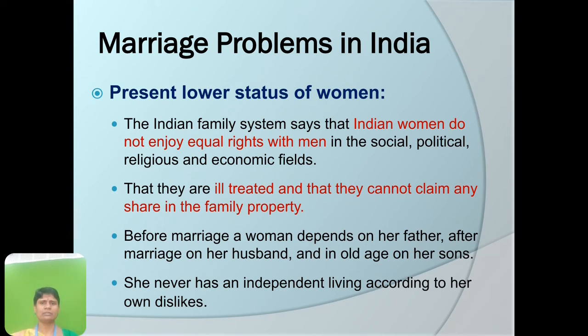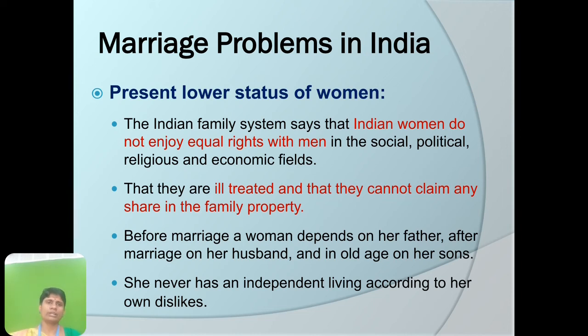Women are ill treated, and though they have equal rights to their family property, they are denied, on the grounds that too much money was spent on their marriage and the other ritual rites carried out for the women. So the problem due to marriage for women is that they are ill treated and cannot claim any share in the family property once she gets married into the other family.